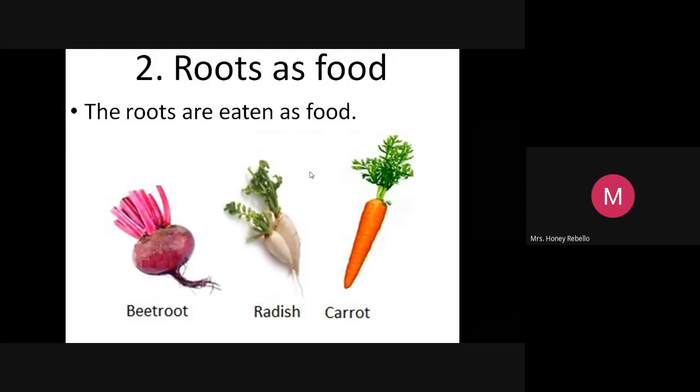And see, beetroot, lovely colorful vegetable. B, E, E, T, beet. You just separate beetroot. B, E, E, T, R, O, O, T, beetroot.